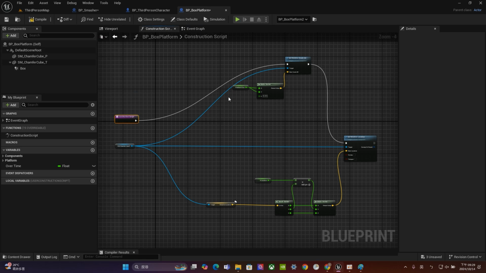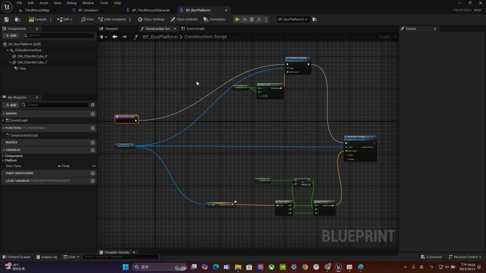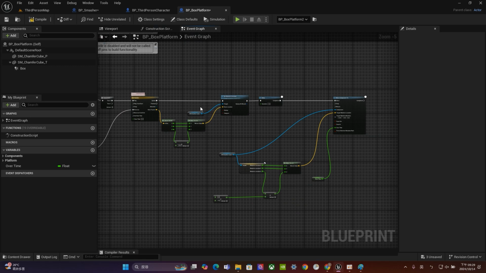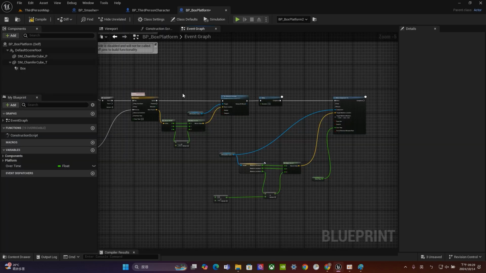So for example, if you are going to make a mesh inside your game scene, and you want it to show up inside the editor, then you should use the construction script. But if you are going to automatically generate AI, or probably automatically generate animation, I would say use the event graph, because it is supposed to show up after the game starts. So that's the thing. The next part is pretty much the same. Here is the outliner.